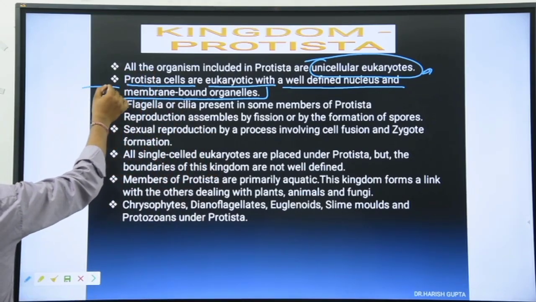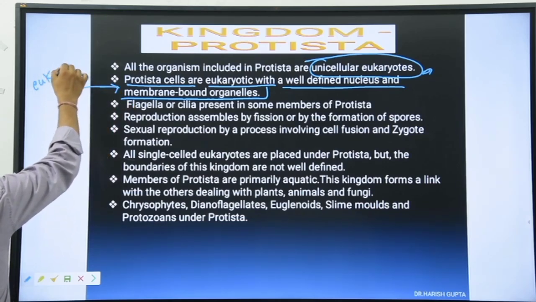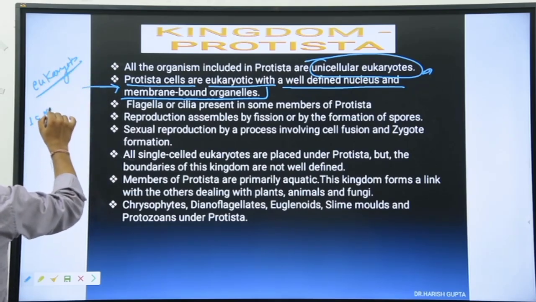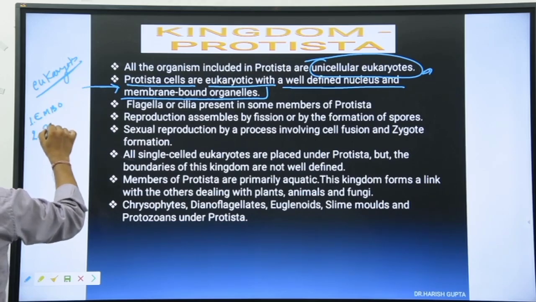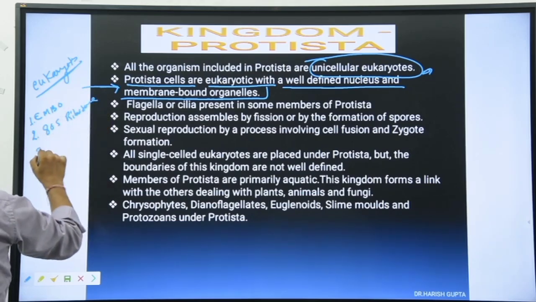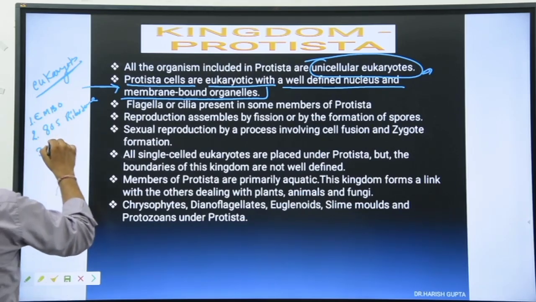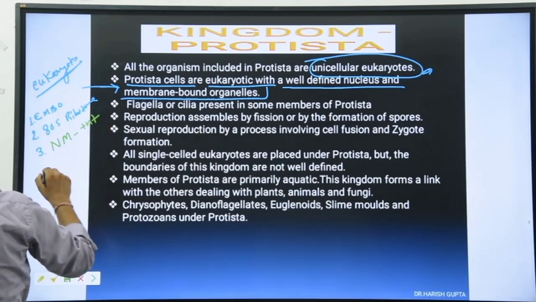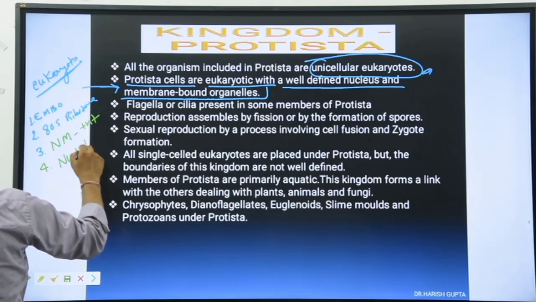But here, there is one more point that will come later when we discuss eukaryotes. Clear? Cell membrane-bound organelles are present first. Second, 80S ribosome present. Third, nuclear membrane present. Fourth, nucleolus present.